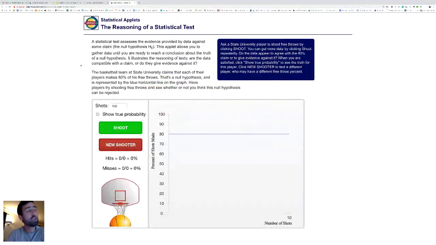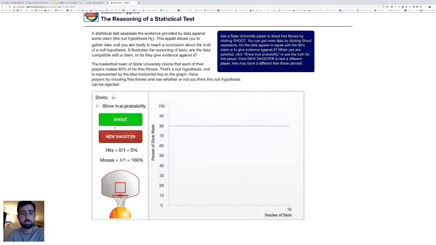And we have this shooter who claims that he or she is an 80% free throw shooter. So I have the line right here around 80%. That's the proportion of makes. Percent of shots made is our Y, and down here is the number of shots. So as I take more shots, and I'm going to take 10 shots with this person, they claim to be an 80% shooter, but we don't know exactly what they are yet. So I'm going to go ahead and take 10 shots. There's my shots going. And look at that. I missed 9 of them and made 1 of them.